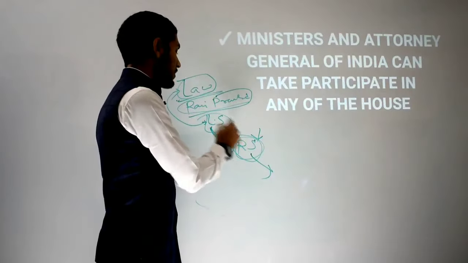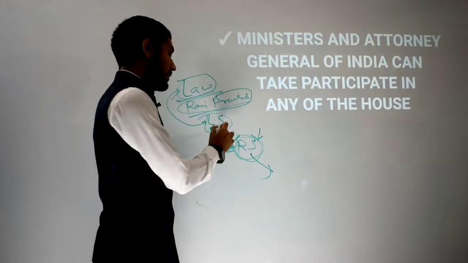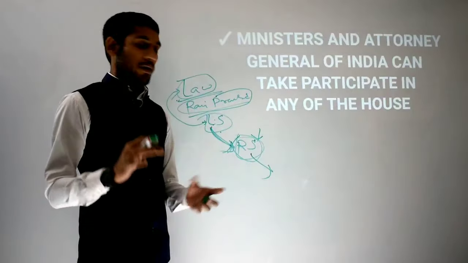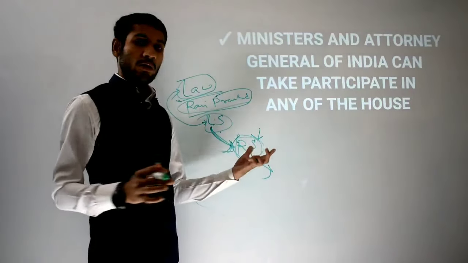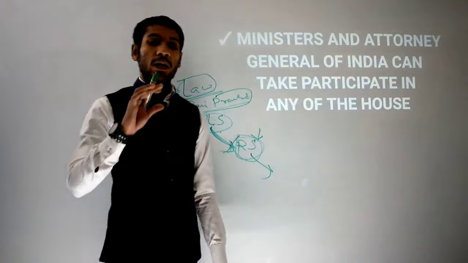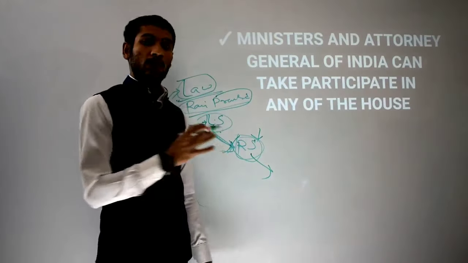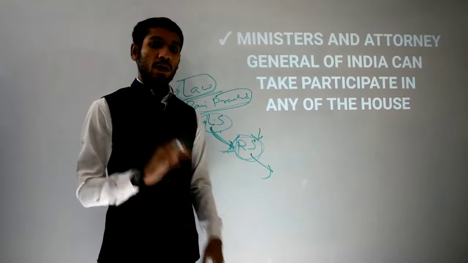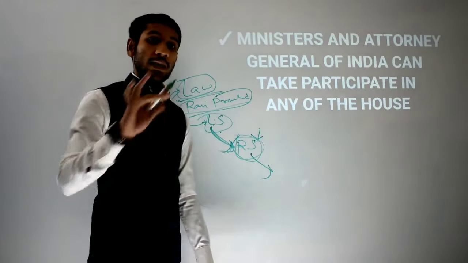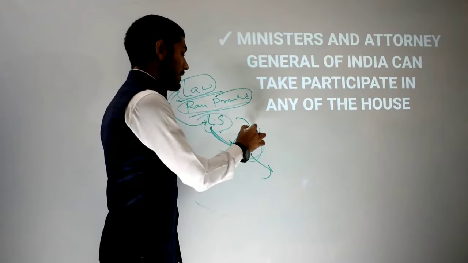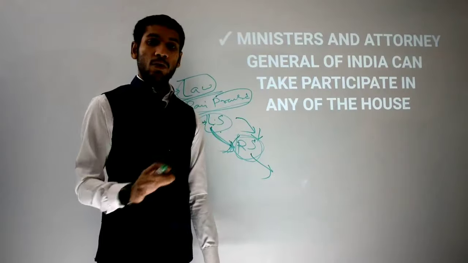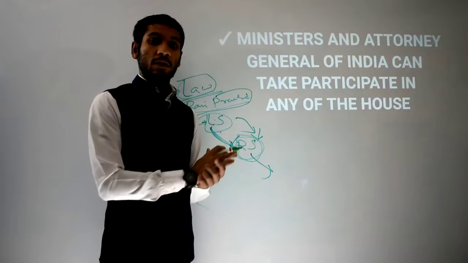Then can this person sit in Lok Sabha? Yes, this person can sit in Lok Sabha. The same applies either way: this person can sit in either house, but they will sit only whenever there is a requirement, otherwise they generally do not want to sit. But they can take part in the proceedings of the house and give their opinion.